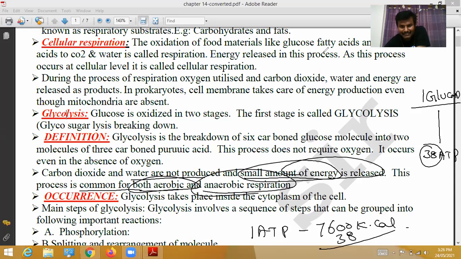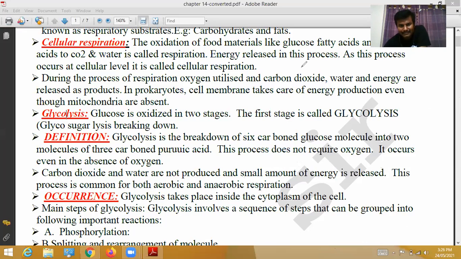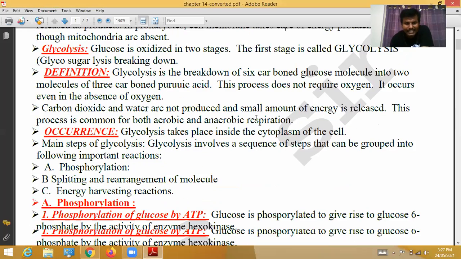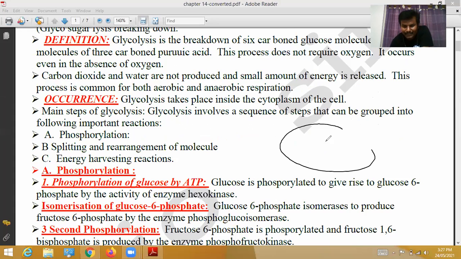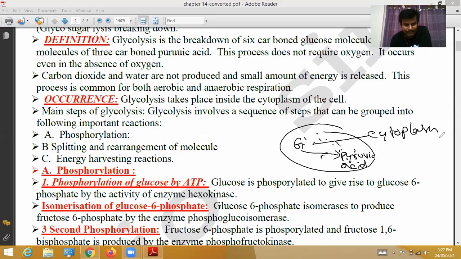So its occurrence: where does glycolysis occur? Glycolysis takes place inside the cytoplasm of the cell. So this is the cell. Inside the cell, cytoplasm is there. In this cytoplasm, what happens? Glucose is converted into pyruvic acid. So this is cytoplasm. Okay, so glycolysis takes place inside the cytoplasm of the cell.